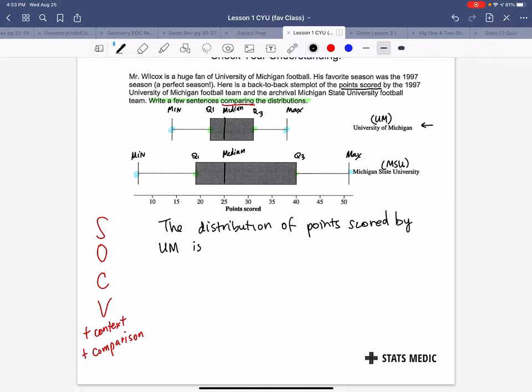is roughly symmetrical. I can't totally tell the shape, but it looks like if I folded this side, it would roughly fold on top of the other. Roughly symmetrical.